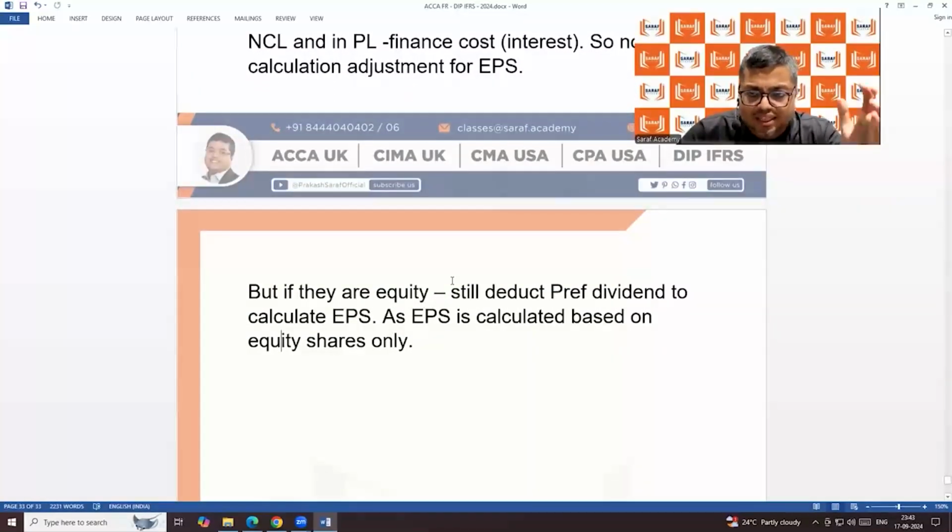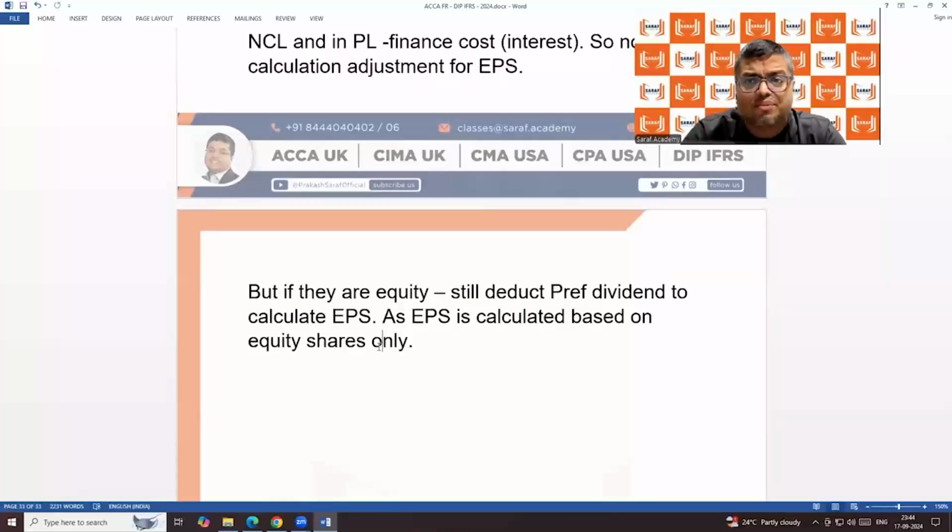When they are debt, then the interest is already deducted in calculating profit. If they are equity, if they are non-redeemable, then also the preference dividend is to be deducted to calculate EPS. Never will the profit include preference dividend. Because we are calculating EPS for the ordinary shareholder, the equity shareholder.